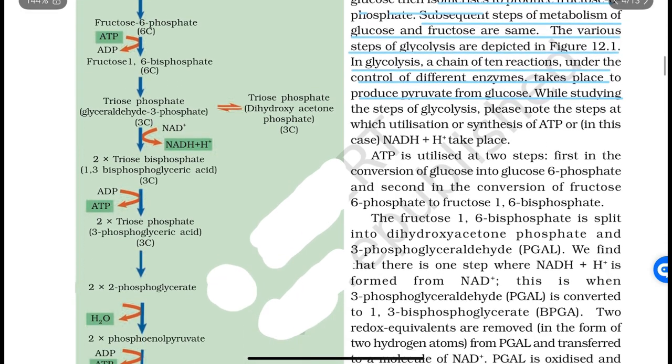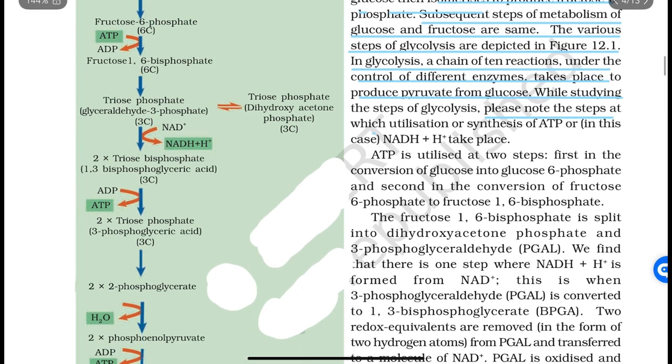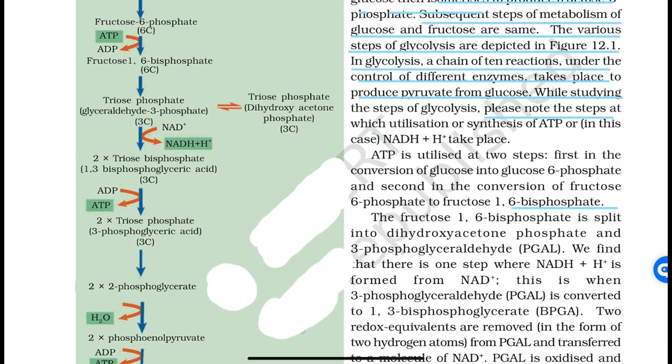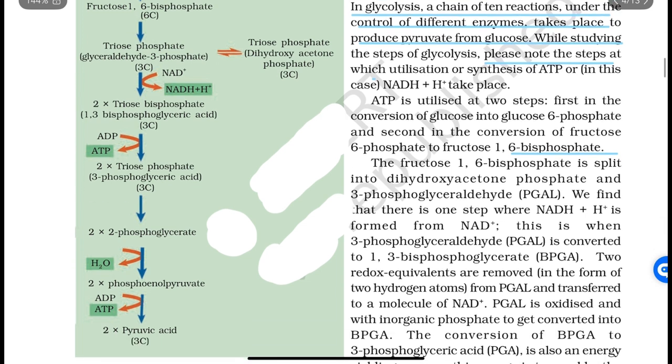While studying the steps of glycolysis, please note the steps at which utilization or synthesis of ATP, or in this case NADH plus H plus, take place. ATP is utilized at two steps: first in the conversion of glucose into glucose 6-phosphate, and second in the conversion of fructose 6-phosphate to fructose 1,6-bisphosphate. The fructose 1,6-bisphosphate is split into dihydroxyacetone phosphate and 3-phosphoglyceraldehyde.